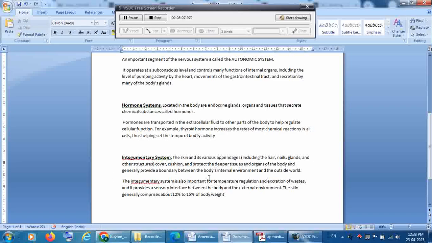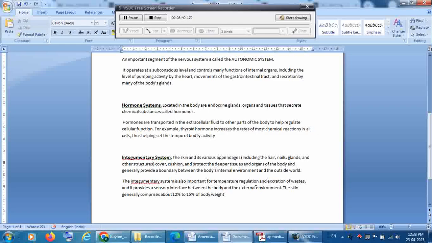The skin acts as a cushion with underlying subcutaneous fat and protects the deeper tissues and the organs of the body, and generally provides a boundary between the body's internal environment and the outside world. If you do not have the skin and subcutaneous fat, our internal organs will be exposed to the environment, which is not good. Understand?